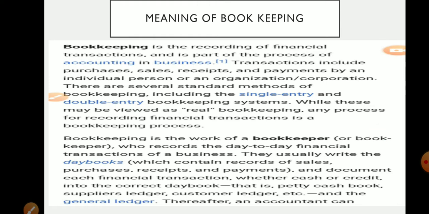Second point is bookkeeping is the work of the bookkeeper. The work of bookkeeping is done by the bookkeeper, who records day-to-day financial transactions of a business. The book in which he records is called a day book. The bookkeeper records day-to-day financial transactions, that is how much is sold, how much goods are purchased, and how much payment is done by the business person. So this is the work done by the bookkeeper.